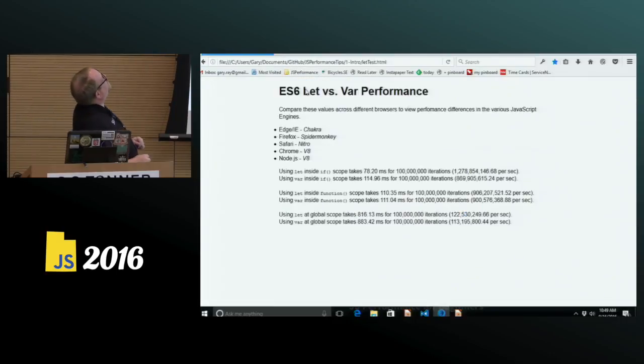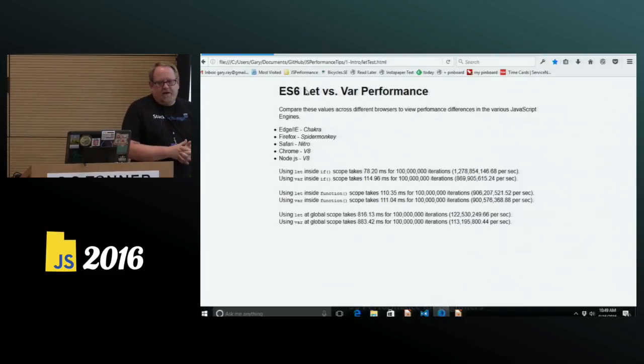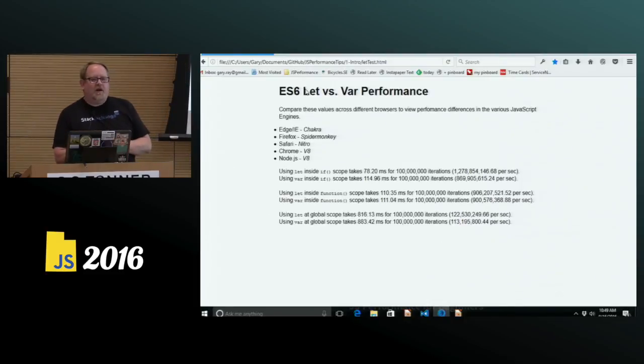And you can see it's spinning up at the top there, spins for a second. So this is to talk about, again, your target that you're looking at. We just ran this in Firefox, and let inside the if at if scope was very, very fast. But var inside if scope was pretty fast too. In fact, whether it's inside if scope or function scope, really not a whole lot of difference in Firefox.